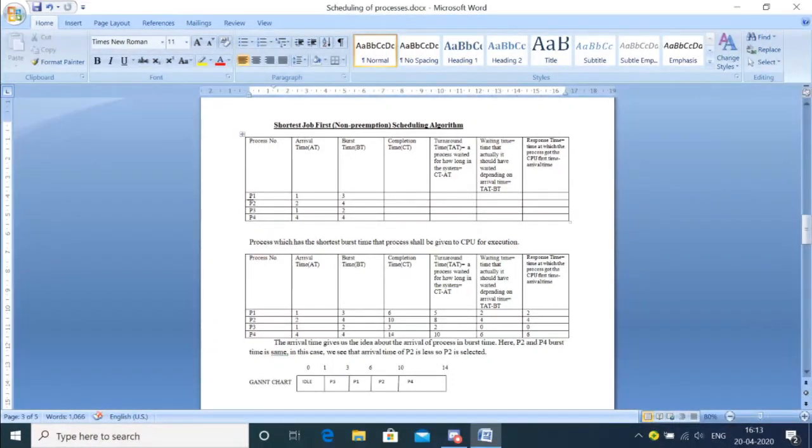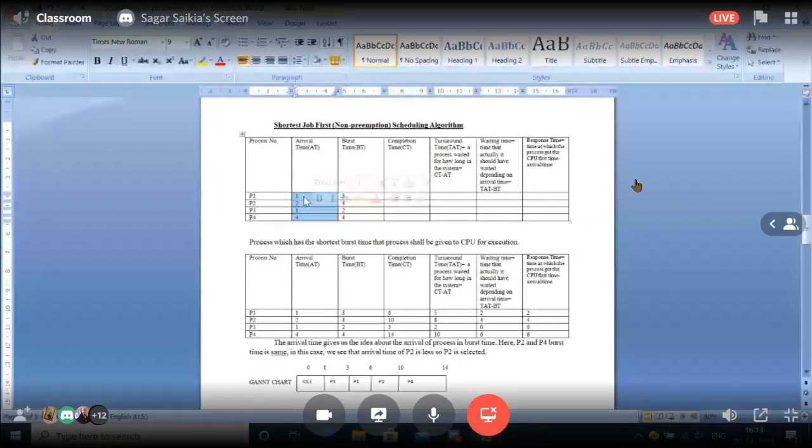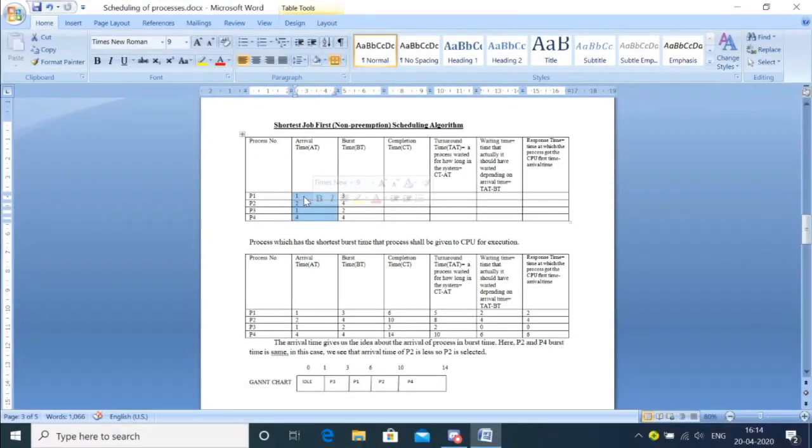Now when I look here, this is my arrival time. Again, arrival time is the time when the process has been loaded into the ready queue, so we are making an arrangement in a queue structure. Burst time is the time that a process takes for execution. So let us see how we are going to do this.